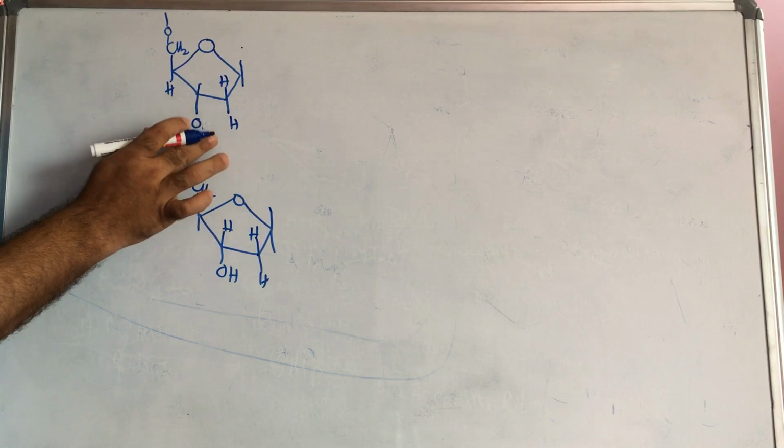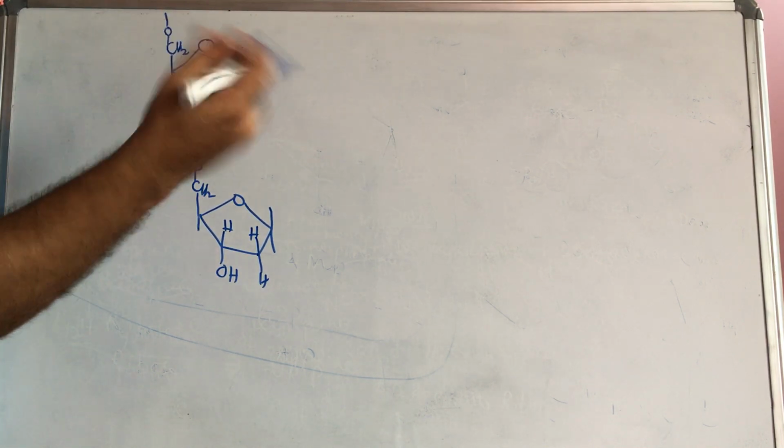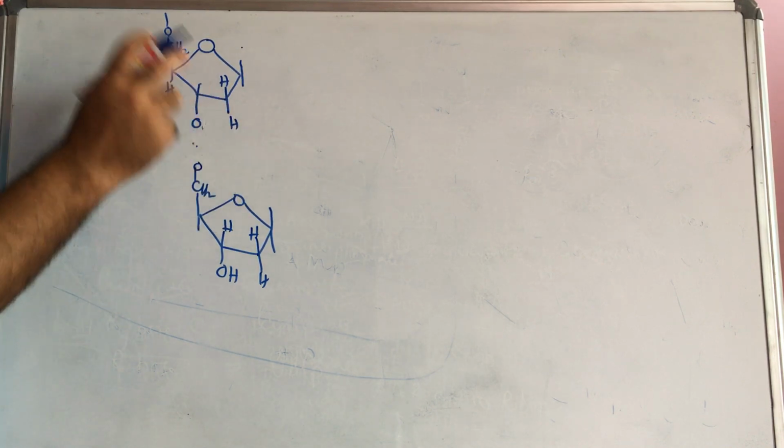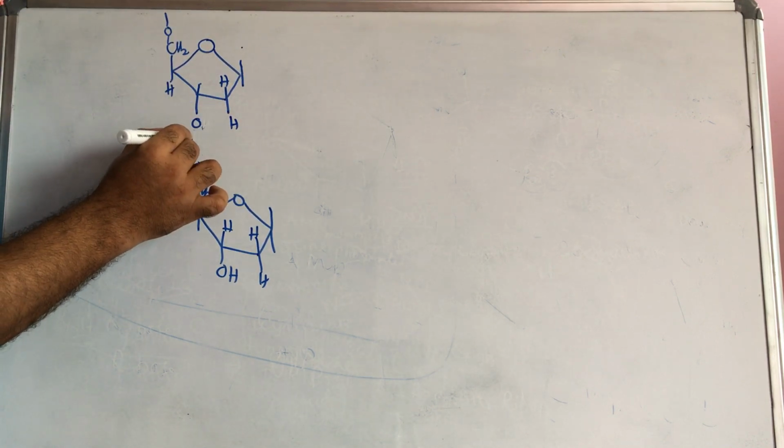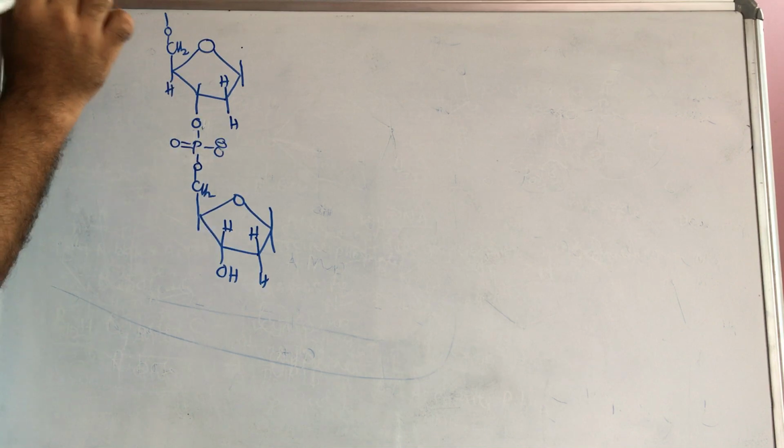Now this OH and the phosphoric acid OH lose a water molecule, and here also OH and one phosphoric acid OH lose a water molecule. Then it will be P double bond O minus like this, so here one O minus will be there.